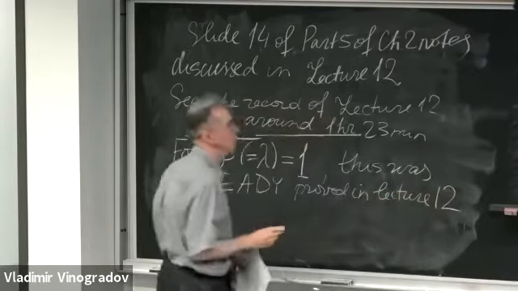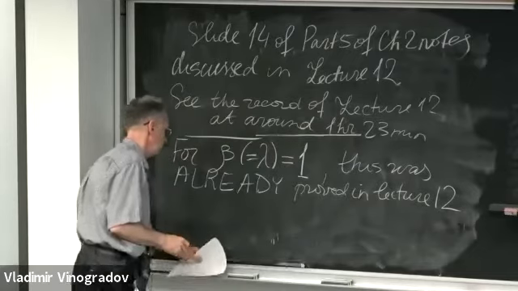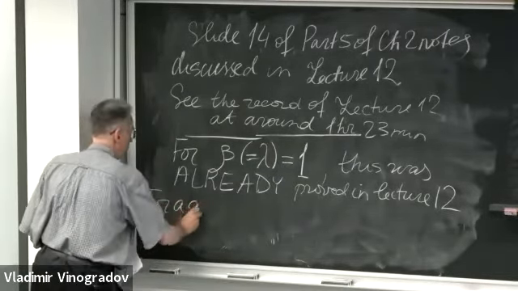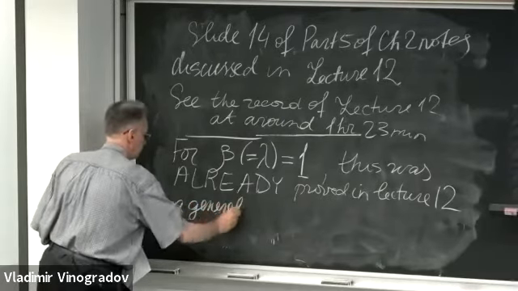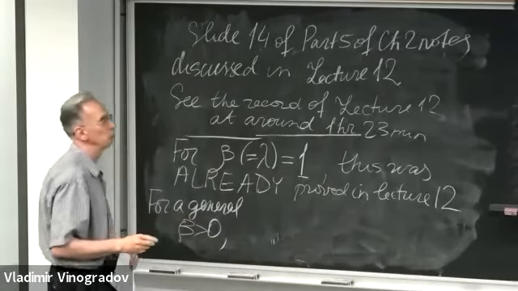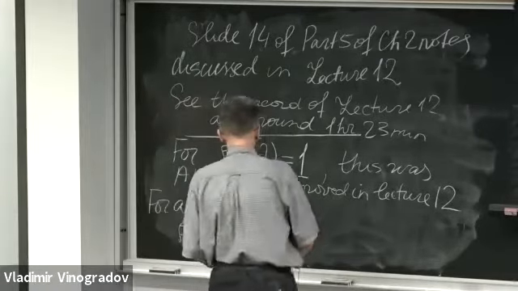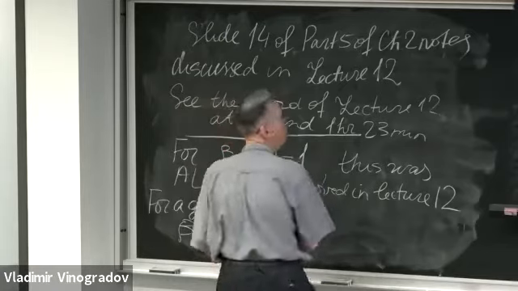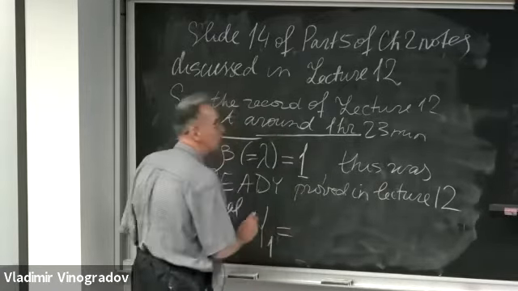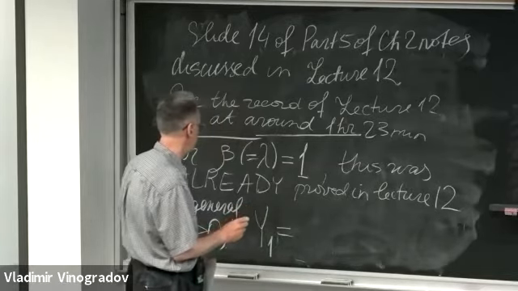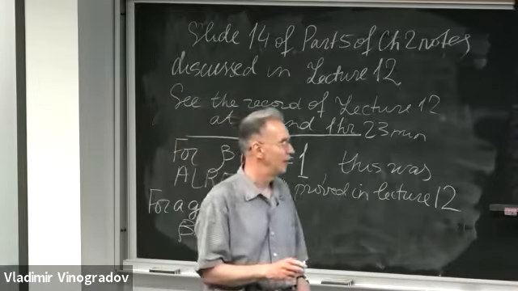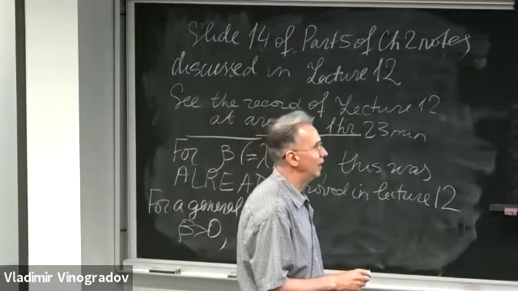Now, for a general beta greater than 0, my random variable Y1 may be rewritten as follows.